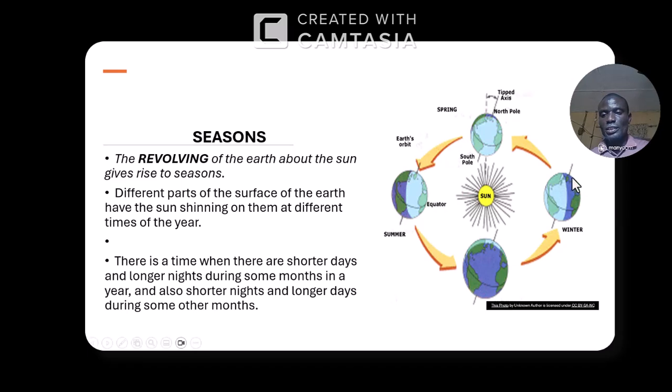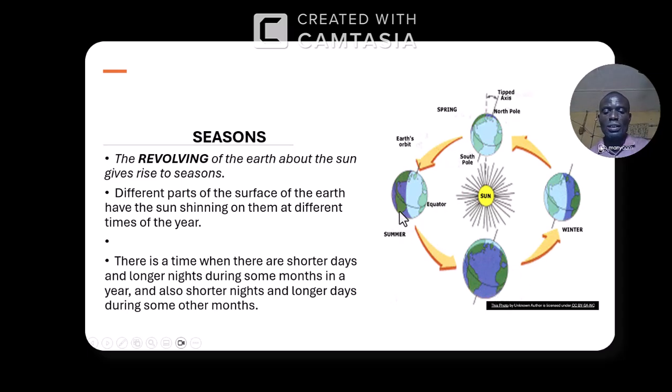It's tilting away from the sun here. Can you see the tilting away? But when you come to this place, to June here, it is tilting towards the sun. Can you see the North Pole is tilting toward the sun like this? But in this place, it's tilting away. So in this place, we have the winter. Between September and December, we have the winter.